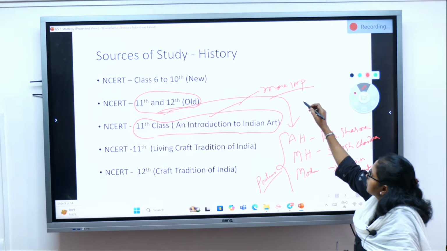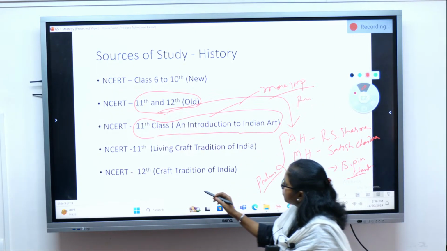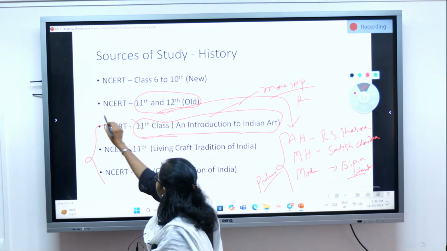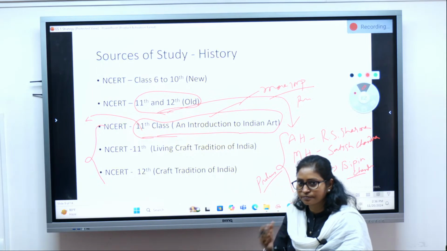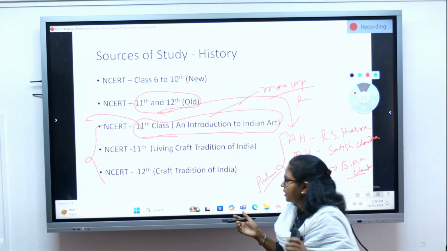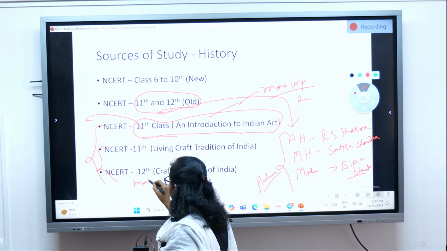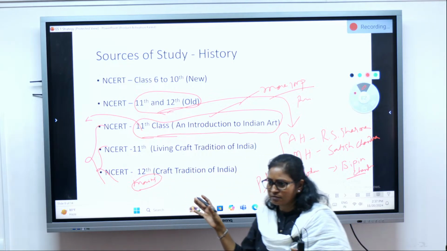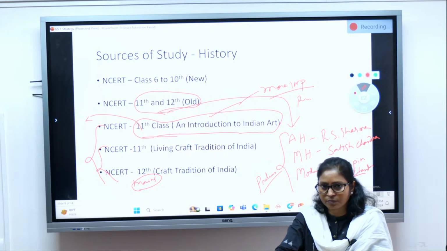For mains also, among these three books, I would say this is the most important for your art and culture section. But you should still read the other two books for your mains, and maybe you will be able to solve some prelims questions from them also.